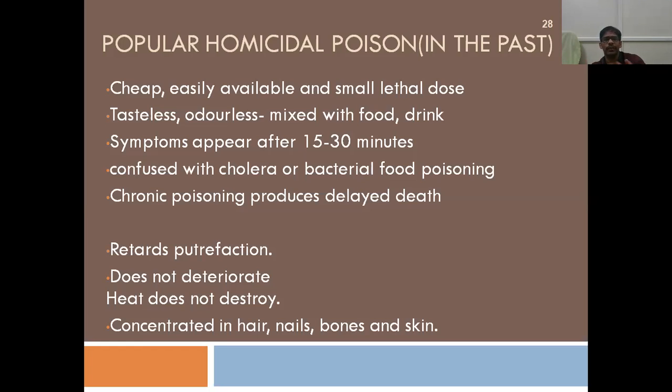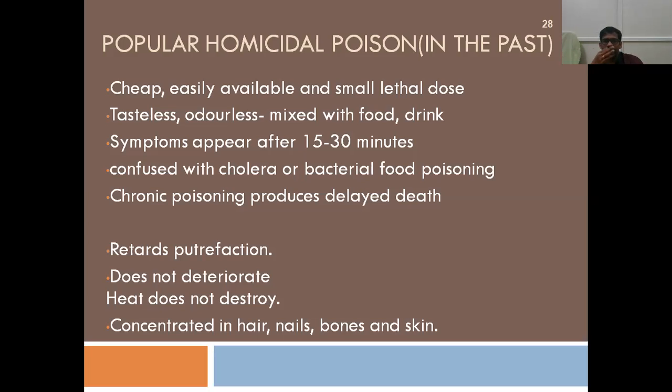And in case of acute poisoning, the symptoms will mimic cholera or food poisoning. So that is an important finding that will mask arsenic poisoning, because people think that he died of cholera, which was common in olden days, right? So that is why the death will look like a natural death, right? And chronic poisoning will produce delayed death. So that is also an important thing that will help the person who is trying to kill the other person, right?